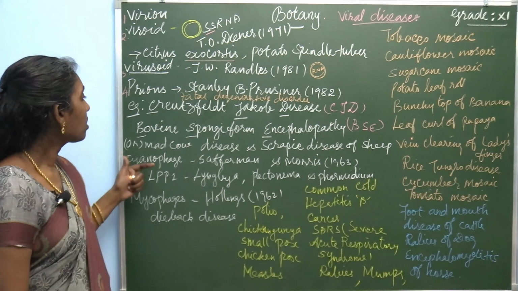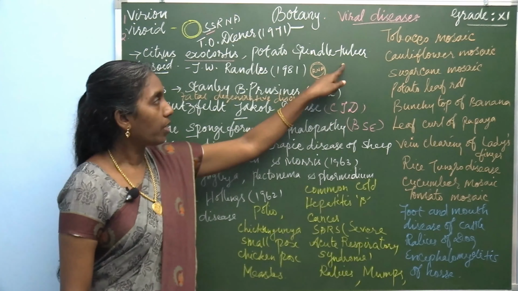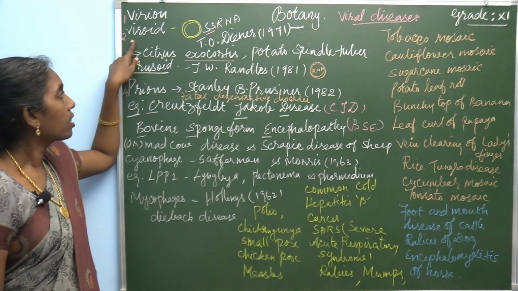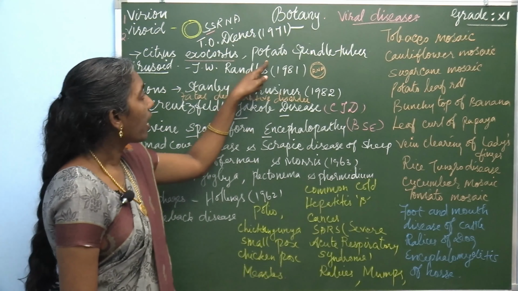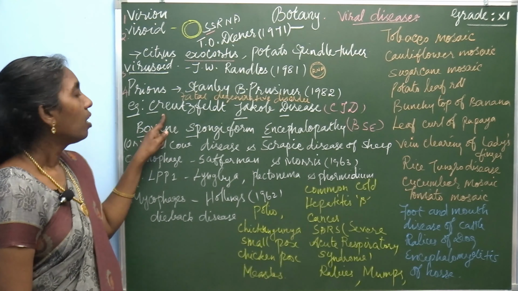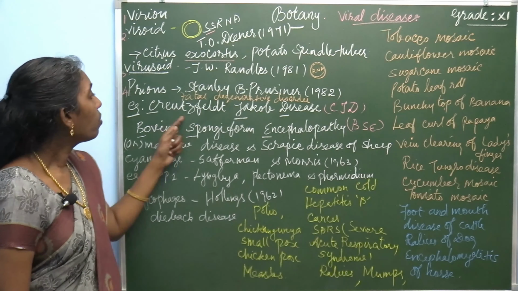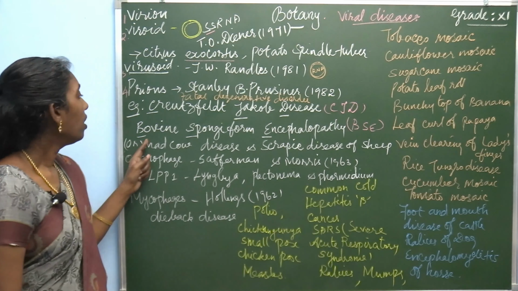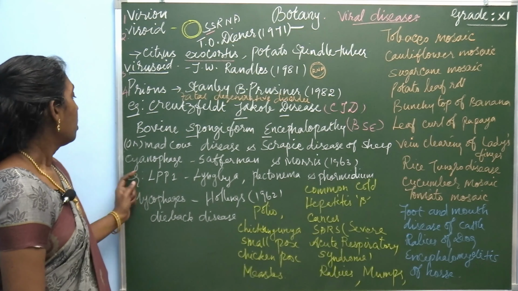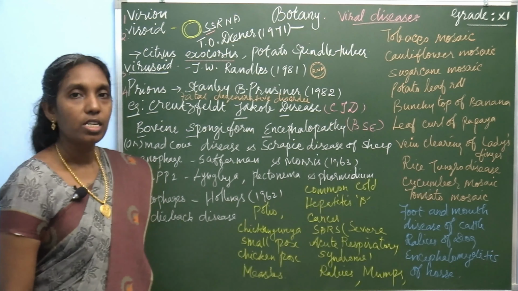So, what are the diseases you learned? Here citrus exocortis and potato spindle tuber are caused by viroid. And examples of prion diseases: prions produce Creutzfeldt-Jakob disease and bovine spongiform encephalopathy. Common names are mad cow disease and scrapie disease of sheep.